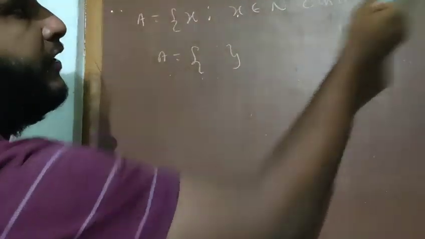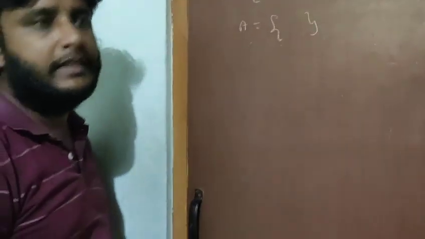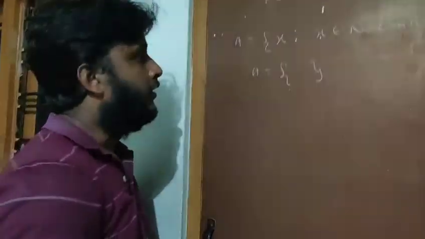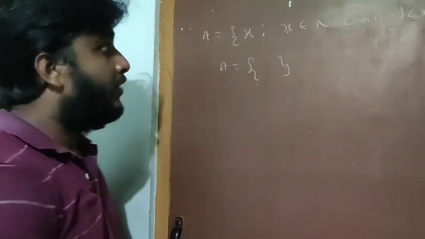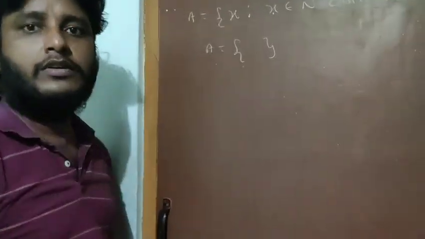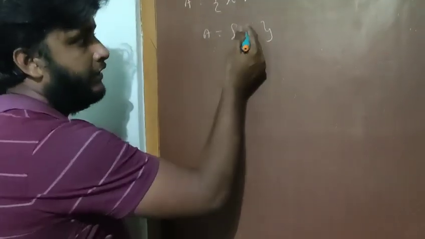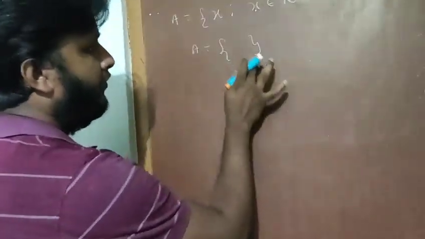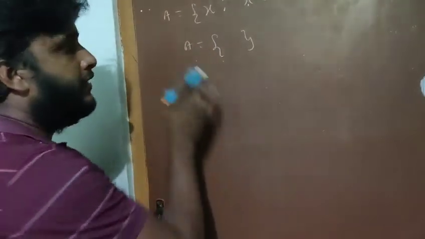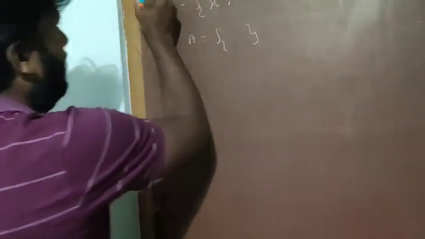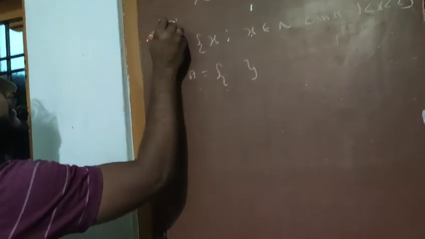Why? Because between 1 and 2 we have 1.1, 1.2, 1.3. They are all rational or irrational numbers. But here x belongs to natural numbers. Therefore here we don't have any element. A set which is having no element is called the empty set.